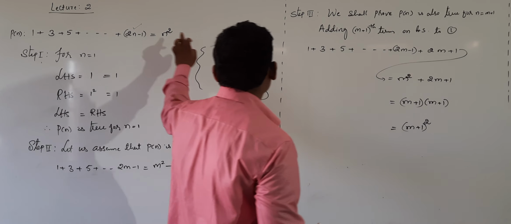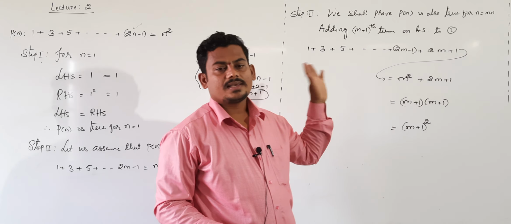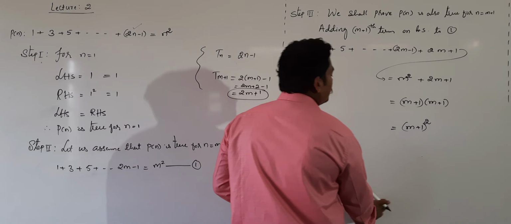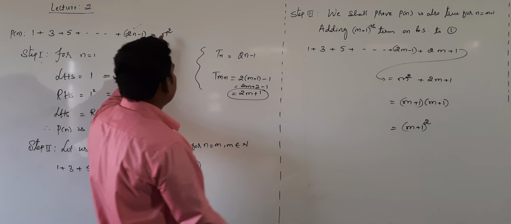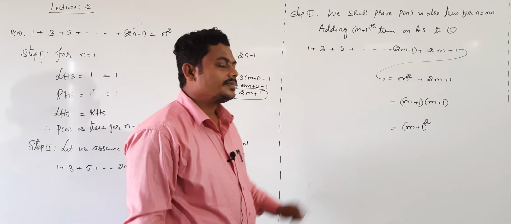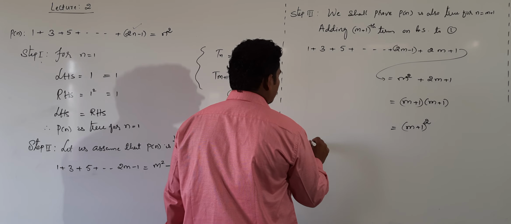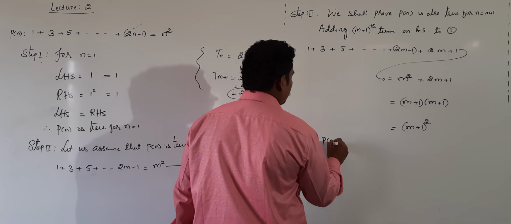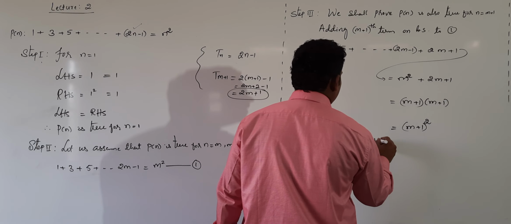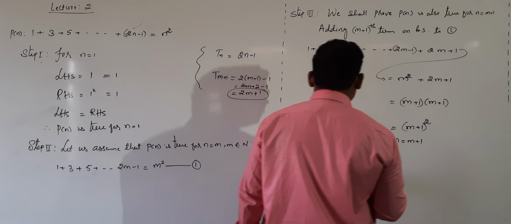Clearly in place of n we get m plus 1, meaning the given statement is true for n equal to m plus 1. In place of n we get m plus 1, so the given statement is true for n equal to m plus 1. Therefore P of n is true for n equal to m plus 1.